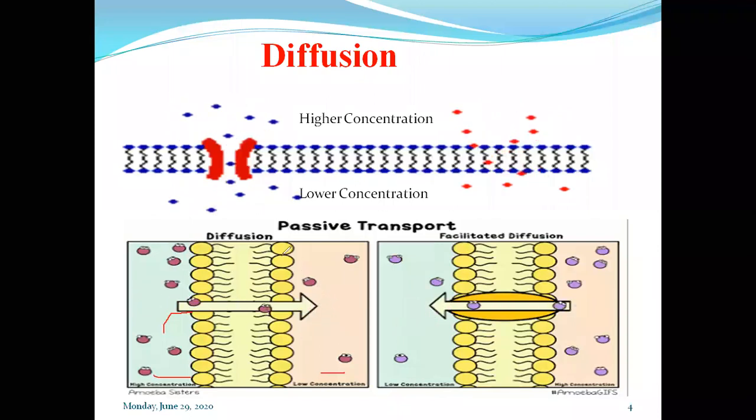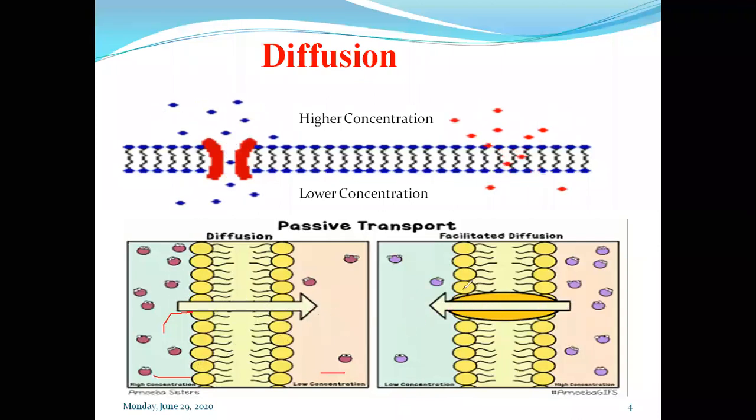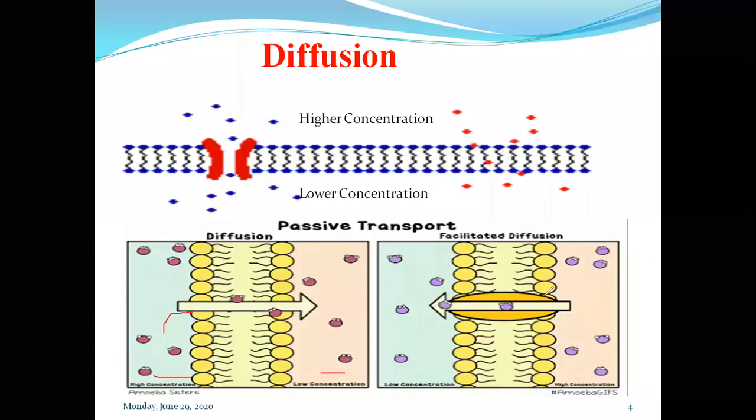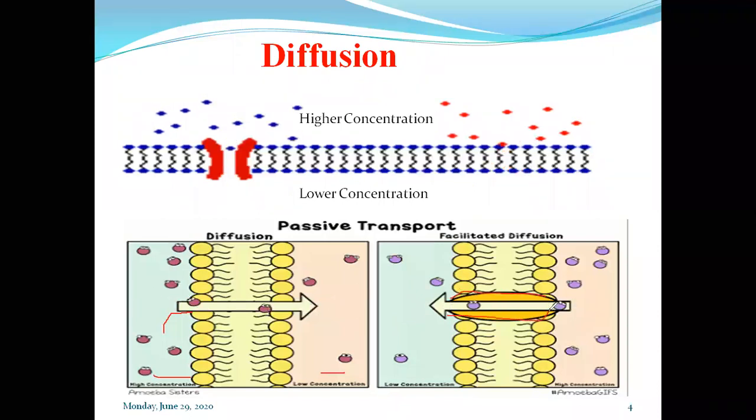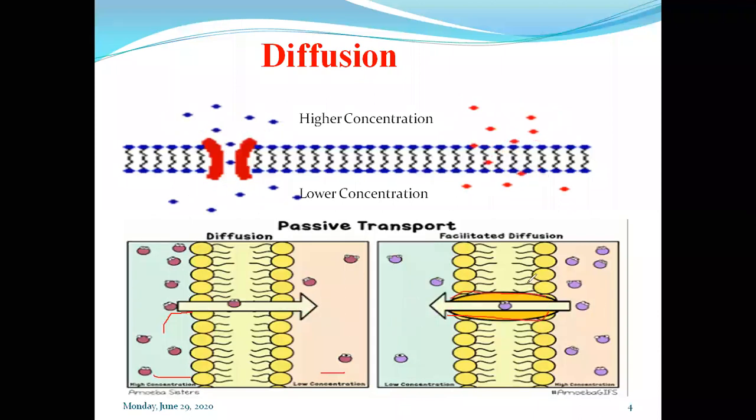It is simple diffusion, and in passive diffusion there is no need of energy. We will discuss later what is passive and what is active. In facilitated diffusion, we need to provide a facility. Let's see here the additional facility which is present to help the solute molecules penetrate faster, or to pass the solute molecule across this membrane.